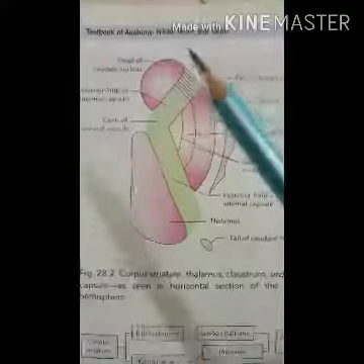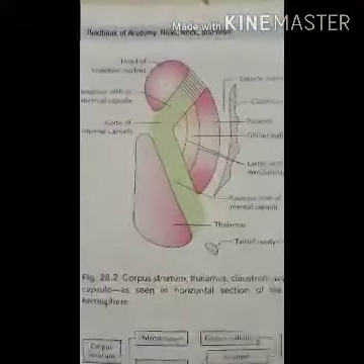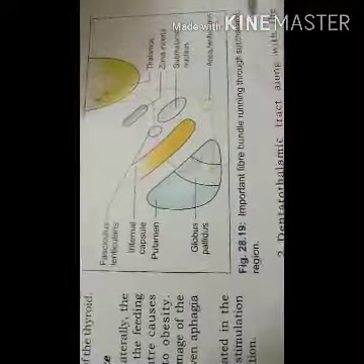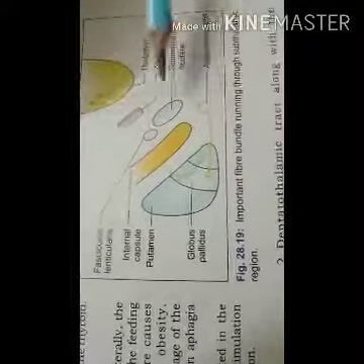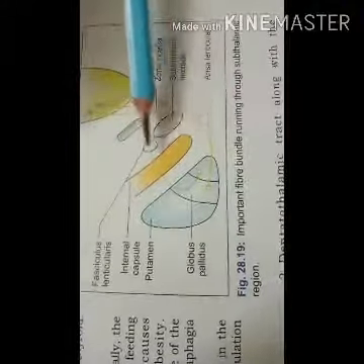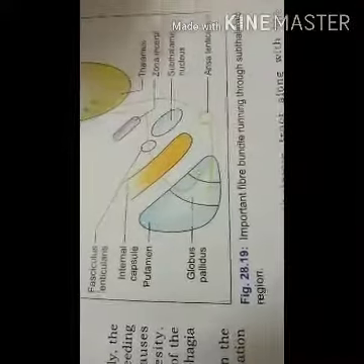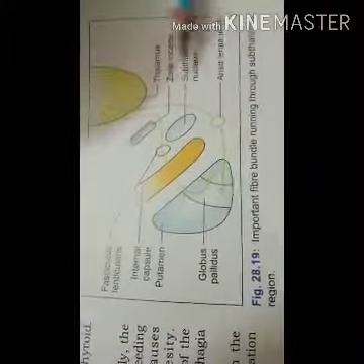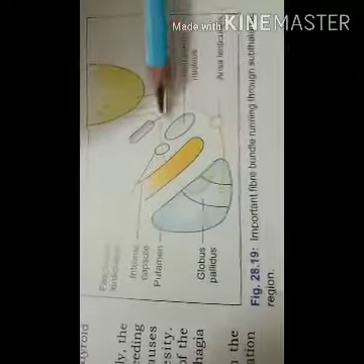Then it consists of the following: gray matter and white matter. The gray matter consists of the cranial end of the red nucleus and the substantia nigra extending to it. Second is the subthalamic nucleus, which you can see here, and the third one is the zona incerta. These are present in the gray matter.